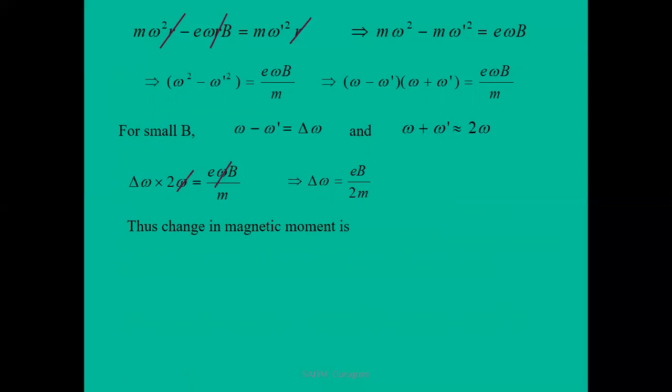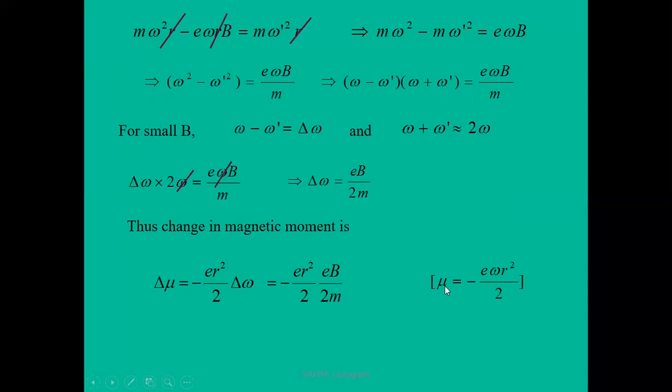And this change in magnetic moment is equal to, we know that delta mu is equal to, as I have already discussed in my previous lecture, magnetic moment is current into area, and we get this formula. Therefore, minus is for the electron, e r square by 2 times the change in frequency delta omega. Putting the value of delta omega from this expression, the resultant change in magnetic moment is equal to minus e r square by 2 times eB by 2m.